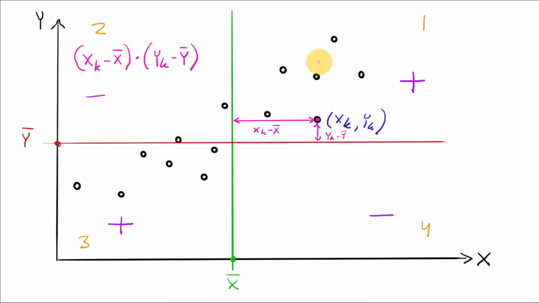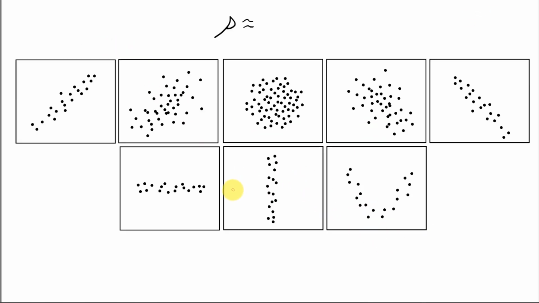And positive means that the points lie in this direction, and negative correlation coefficient if majority of the points lie in this direction. So what would the correlation coefficient be for these datasets? In this case here we see that the points lie on a straight line, basically. So here the correlation coefficient will be close to +1.